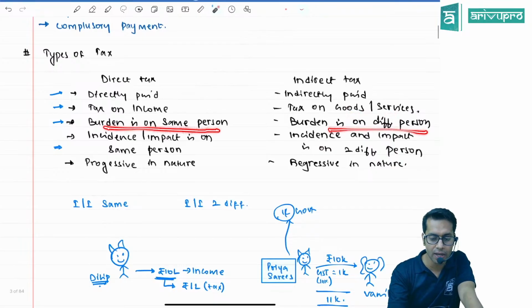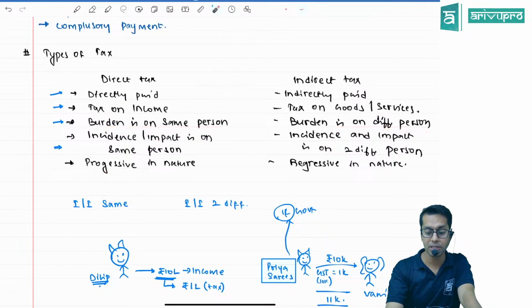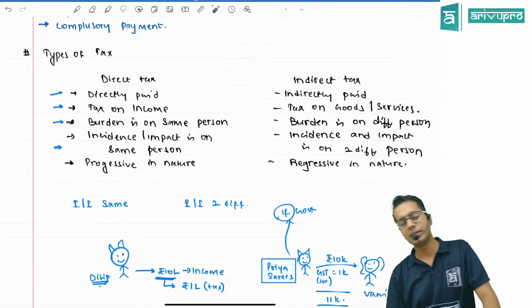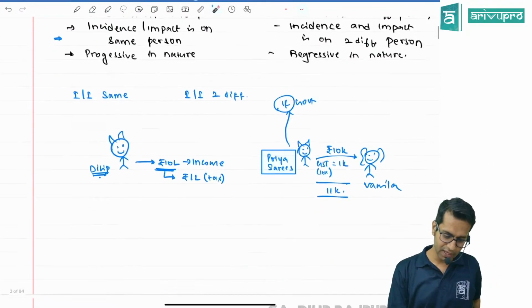Here the burden is on... Here the incident. Direct taxes are progressive in nature. Indirect taxes are... Sir, what do you mean by this? Direct tax is progressive in nature. Indirect tax is regressive in nature.